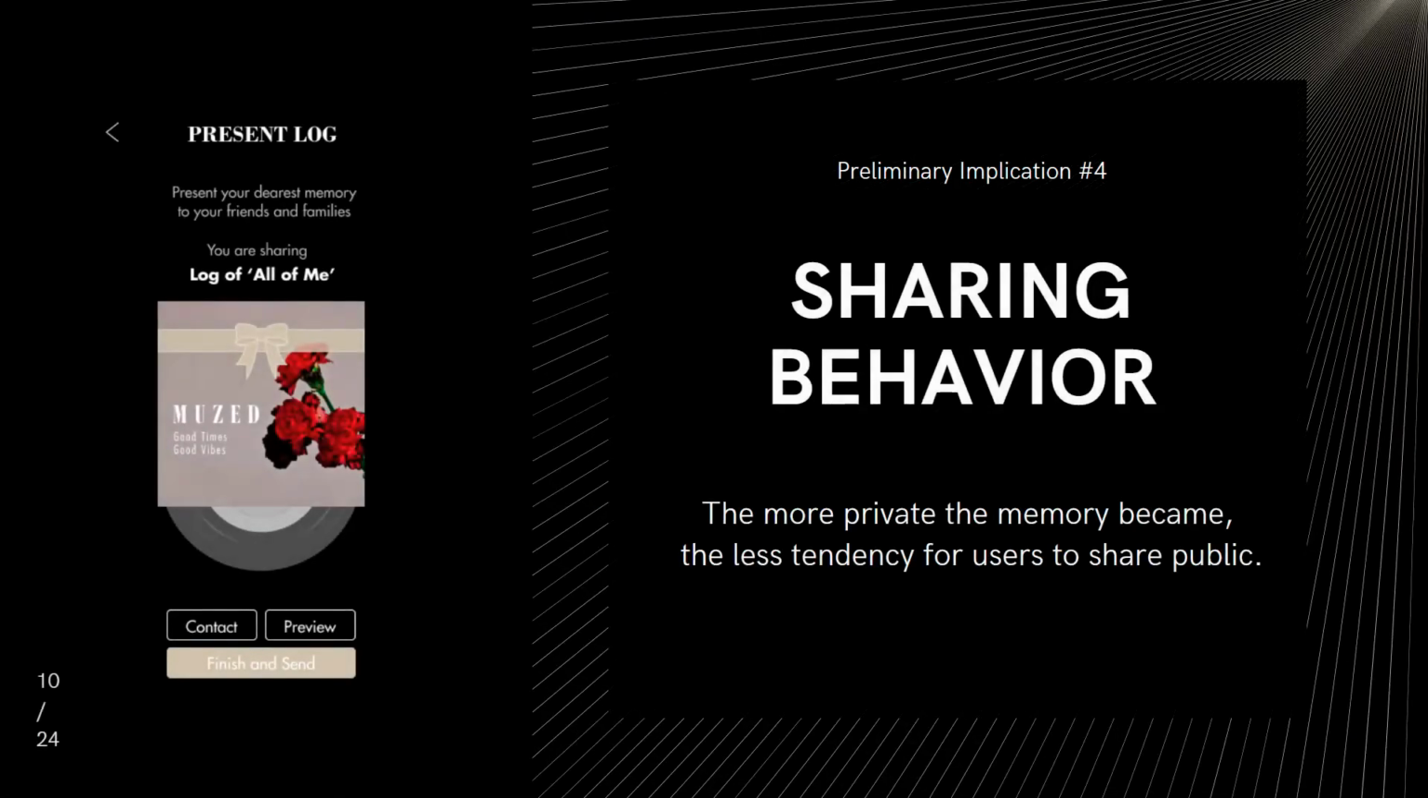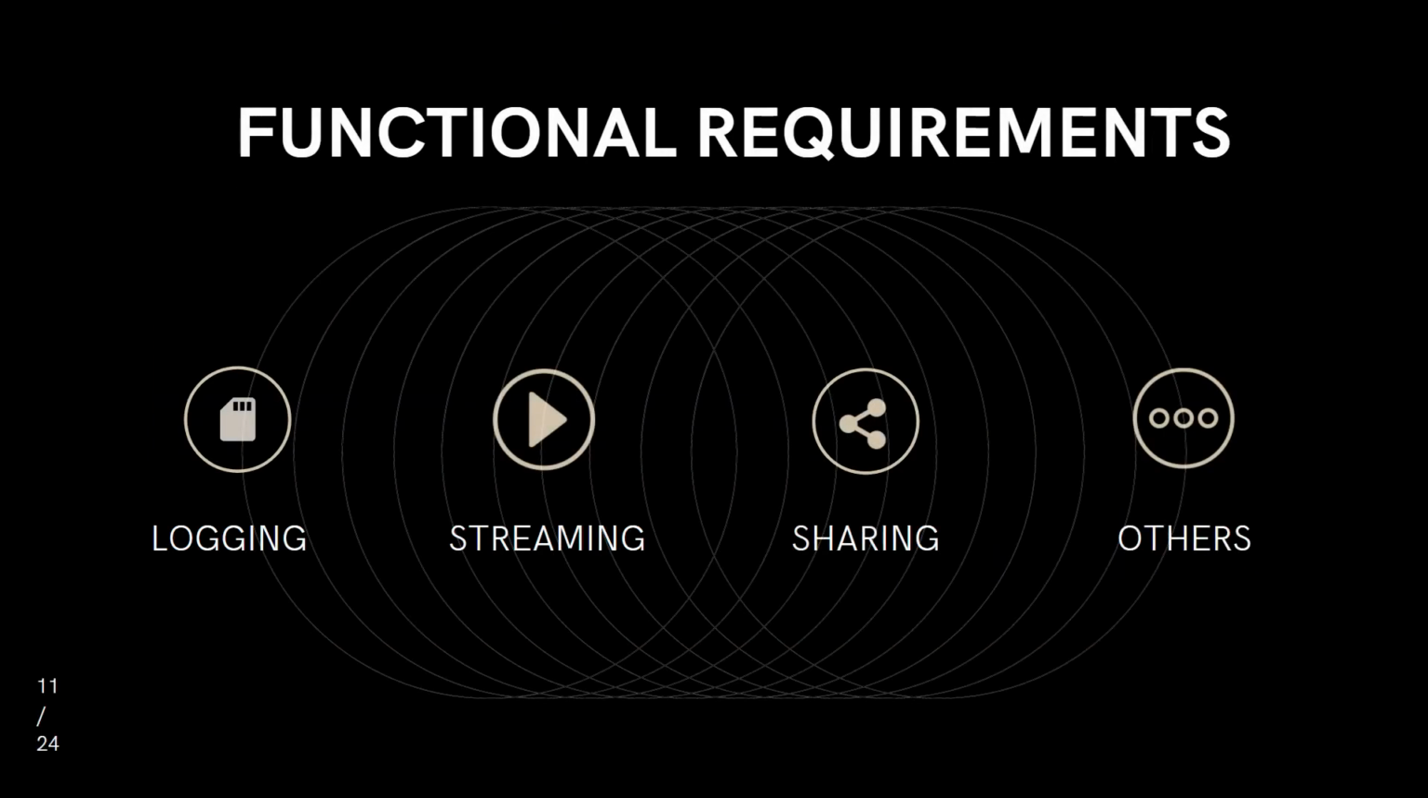Last is about the general sharing behavior. If we were to implement a sharing function in the service, we had to consider the privacy of the memories. The more private the memory became, the less tendency users had to share to the public. With these main implications, functional requirements were made in 4 main domains: logging, streaming, sharing, and other functions for convenience.